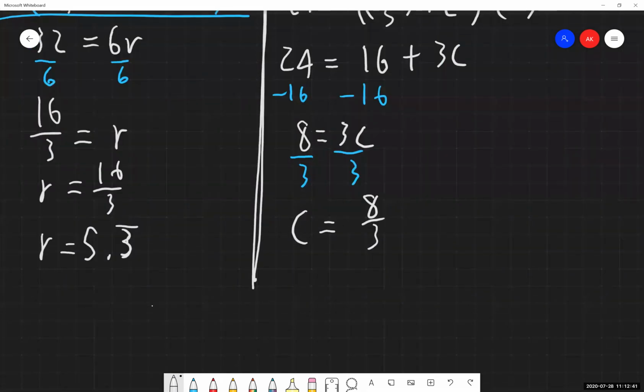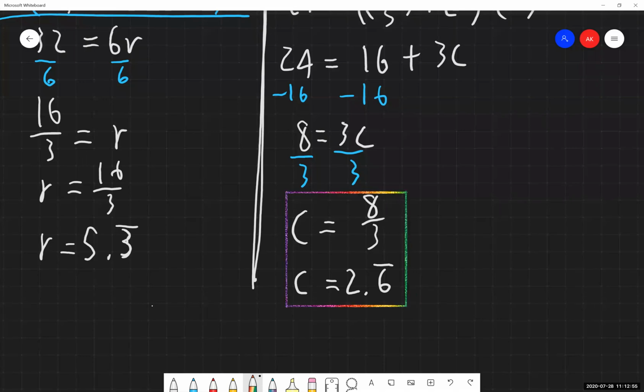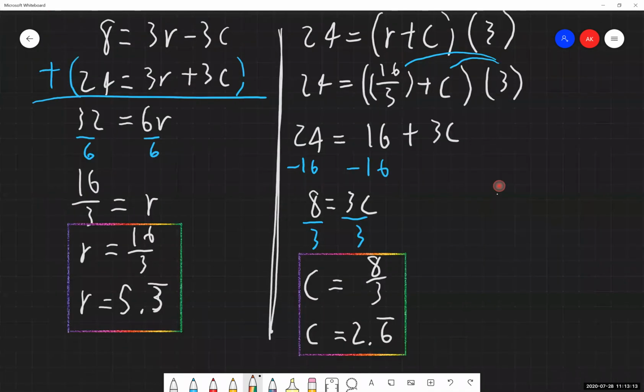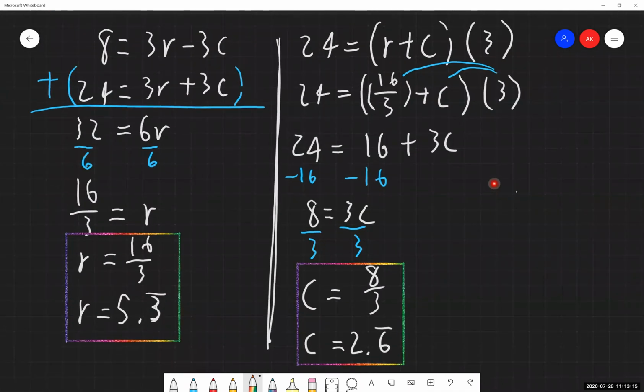Or as a decimal, go 8 divided by 3. I think that's going to be 2.66 repeating. And those will be rounding accordingly. On the test, I would specify round your final answer to the nearest 1, 2, how many decimal places from there. But this, again, is an example of how we could set up a story problem and how now we have the elimination method at our disposal to help us go through and solve these things.